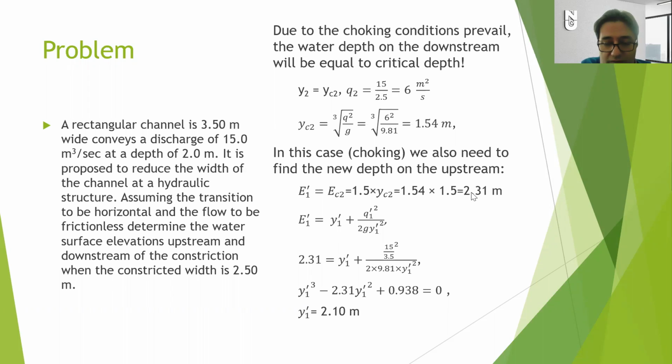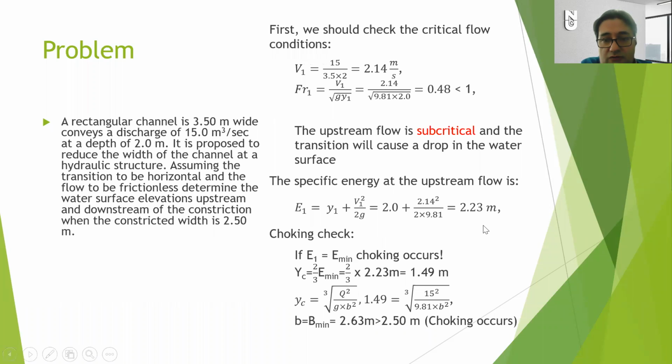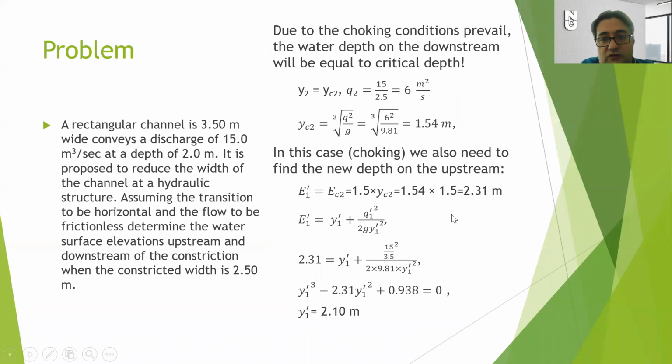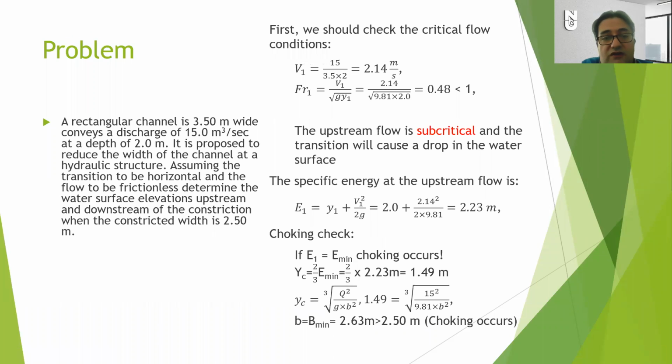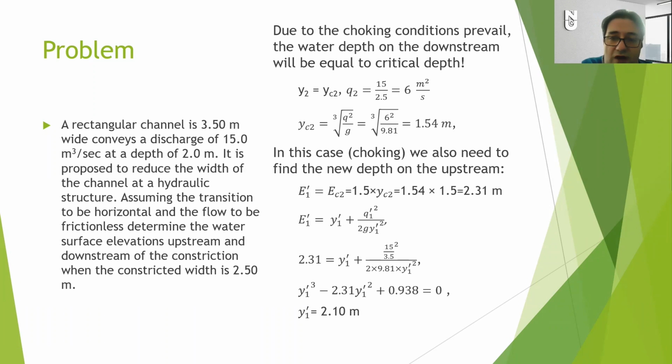But in the original flow, let's go up. I will show you. In the original flow, the specific energy was 2.23, but it's supposed to be 2.31 after the choking. It means that there is an increase in the specific energy even in the upstream flow. So you are going to use this new value to calculate the possible rising in the energy equation. Then you are going to calculate the new value.